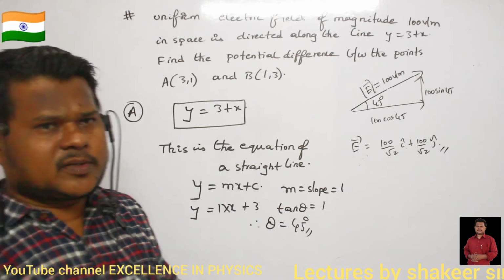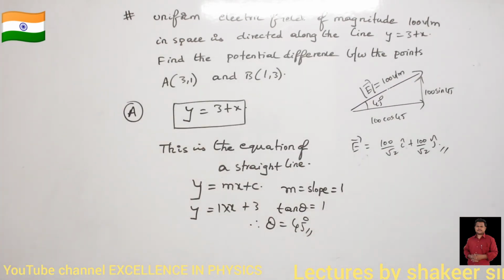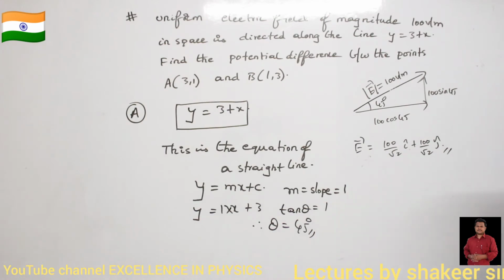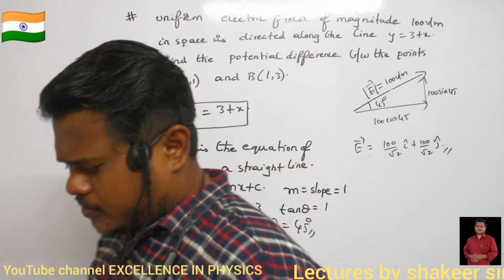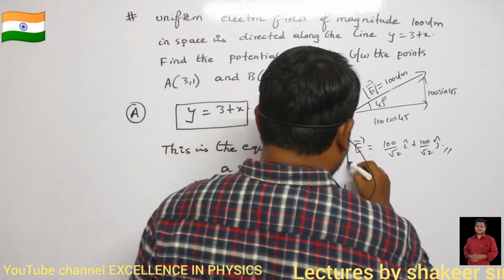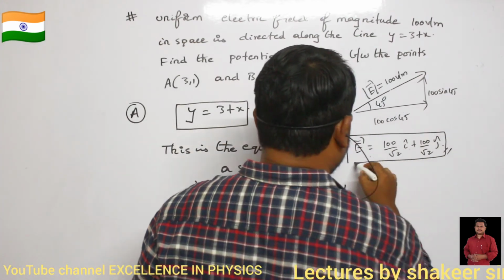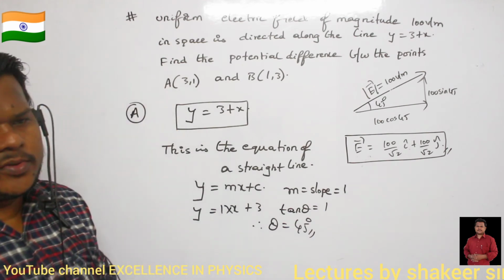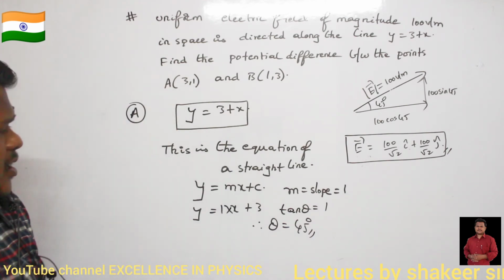First of all, make a note up to here. The battery is going to be completed, I will exchange this one. So up to here it is clear, all of you? So this is our equation for the electric field. E dash is equal to 100 by root 2 i cap plus 100 by root 2 j cap. Up to here it is clear.